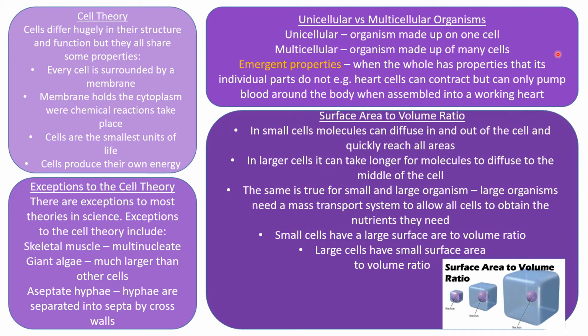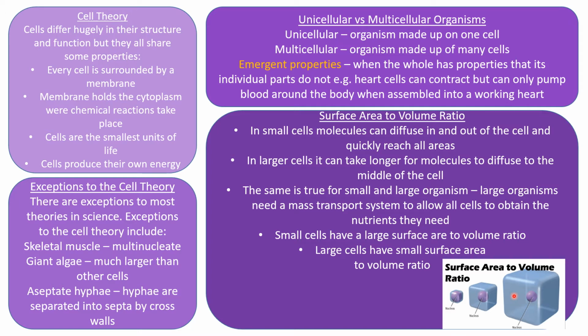Okay, surface area to volume ratio. We need to think about the size of these organisms that are made up of cells. In small cells, molecules can diffuse in and out of the cell and reach all areas. If you have a look here, if you have a really small cell, you've got the nucleus in the middle, you can see that it wouldn't take much effort for a molecule to get into that cell and straight into the nucleus and into the middle of it. In larger cells here, obviously, any molecule is going to need to get into the cell, and then it's going to take a little bit longer to make its way all the way through the cell to the center.